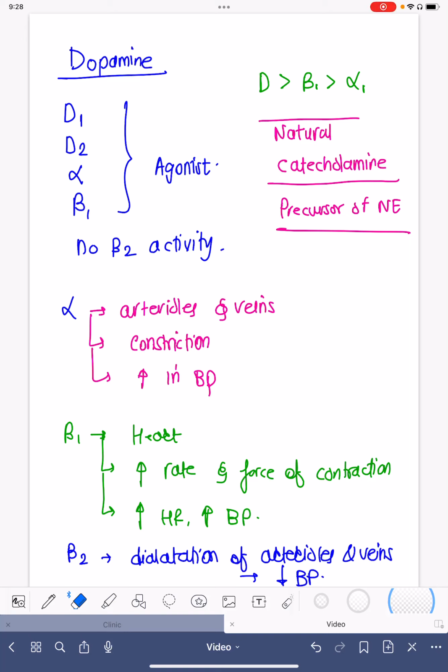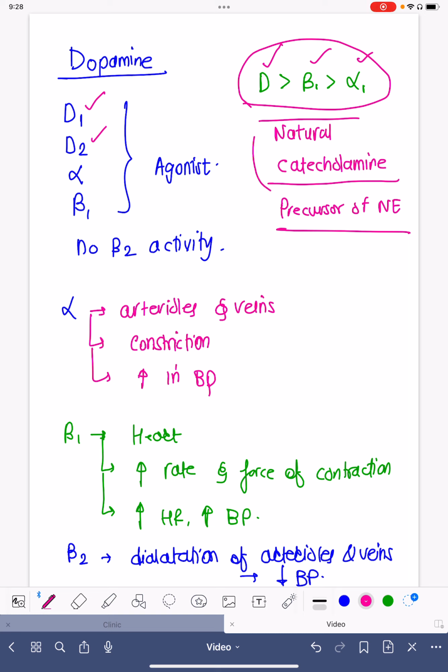Today we'll be talking about one more drug, that is dopamine. Dopamine is very commonly used in ICUs, or intensive care. Dopamine is also a dopaminergic or adrenergic drug, and it has marked effect on dopaminergic receptors, which is followed by beta 1 receptor, which is followed by alpha 1 receptor. So maximal activity is seen on dopaminergic, that is D1 and D2 receptors, then on beta 1, and then on alpha 1 receptor.